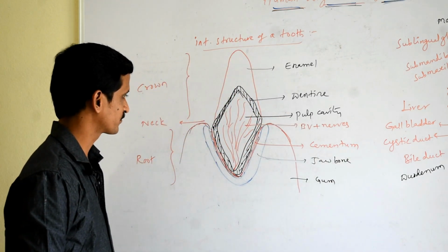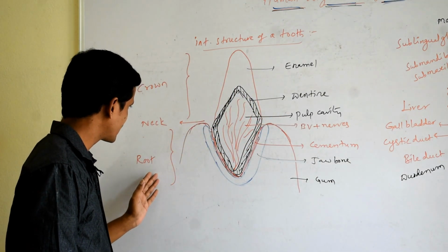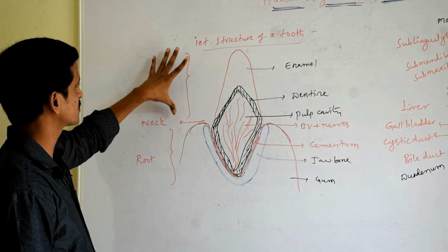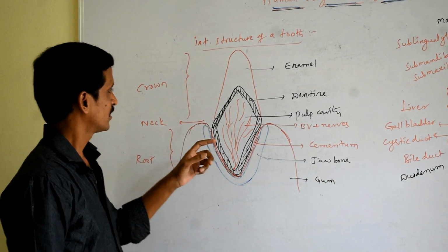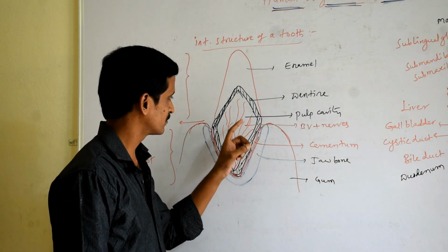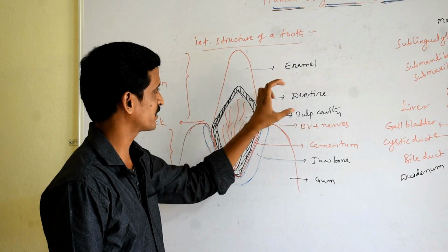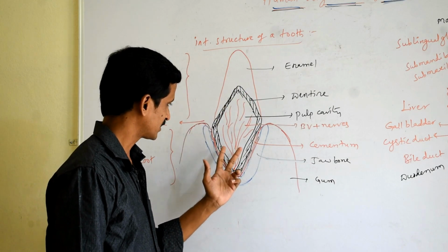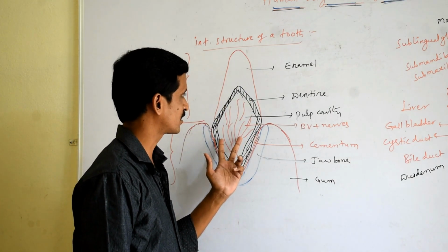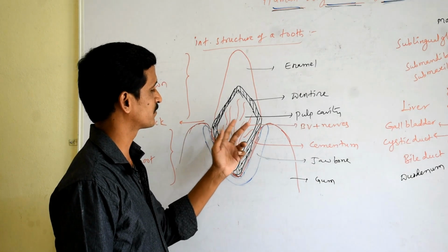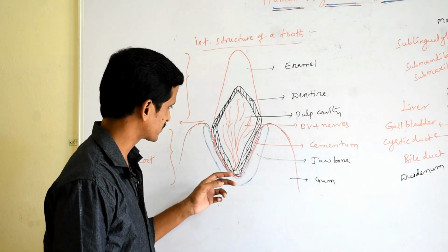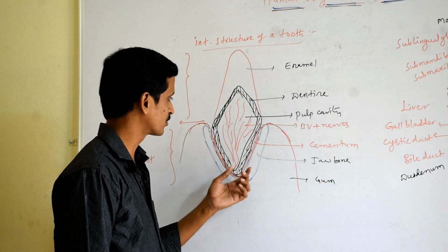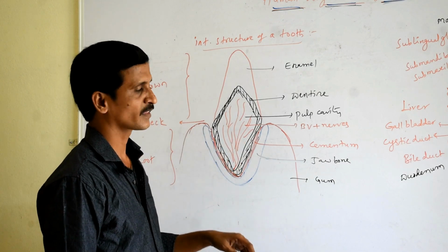The portion of the tooth which is fixed inside the gum is called the root. The portion of the tooth which is exposed outside is called the crown. The maximum structure of the tooth is made up of a harder substance called dentine, and dentine is covered with enamel. The empty space present inside the tooth is called the pulp cavity, which is filled with blood vessels and nerves. And the base of the dentine is fixed inside the jawbone with the help of cementum.